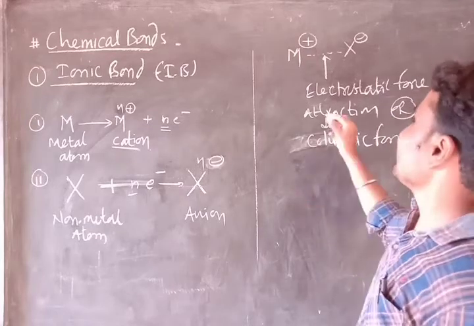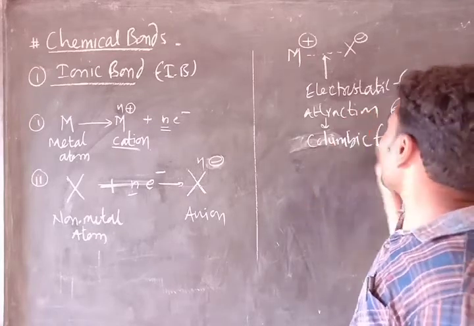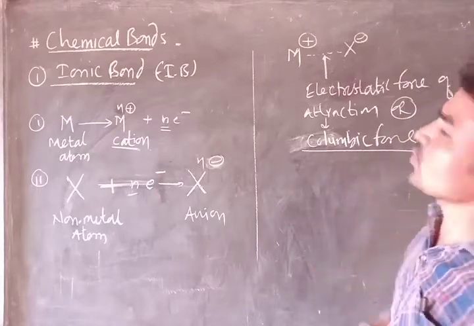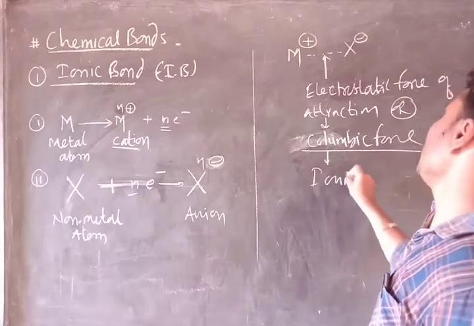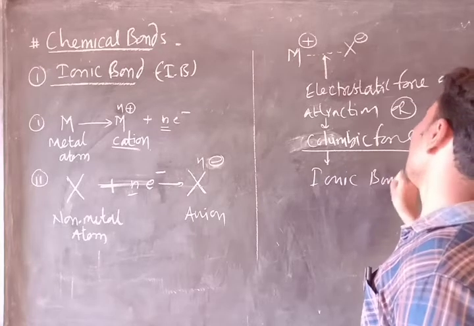This attraction force is called simply the ionic bond.